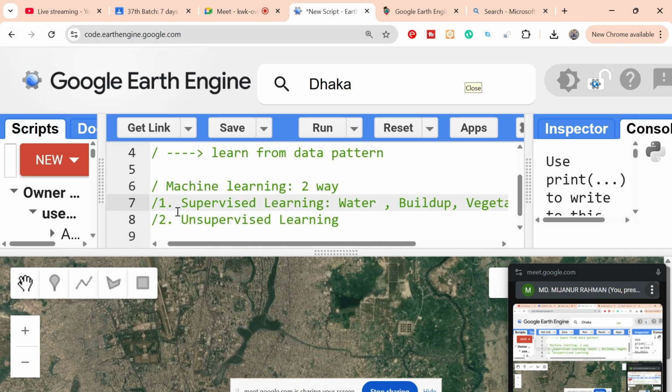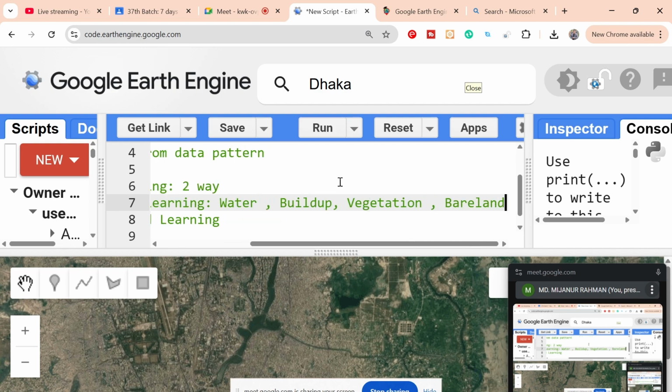So in supervised learning, I simply say my data is water, it's built up, it's vegetation, and it's barren land. So now you just learn from this data and predict for the whole city, all of the water, all of the built up, all of the vegetation, all of the bare land. You simply predict and make the classification.